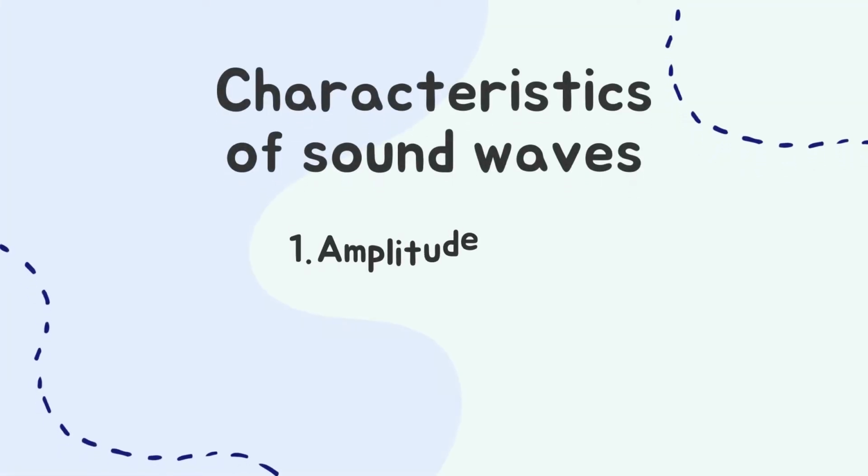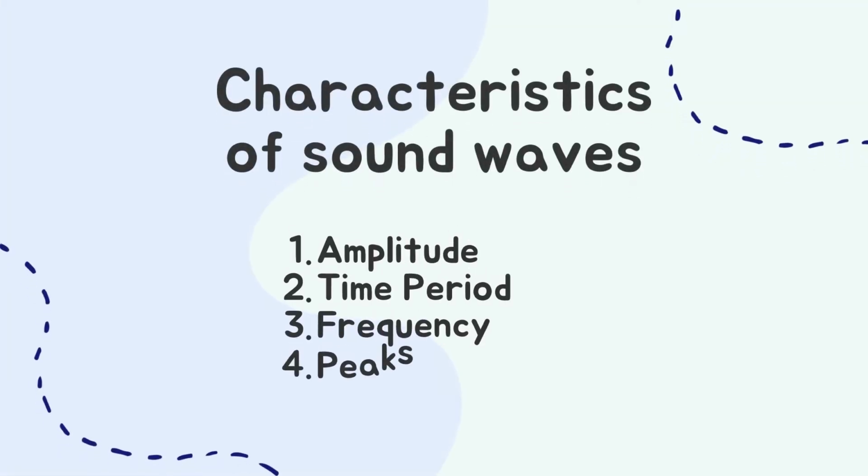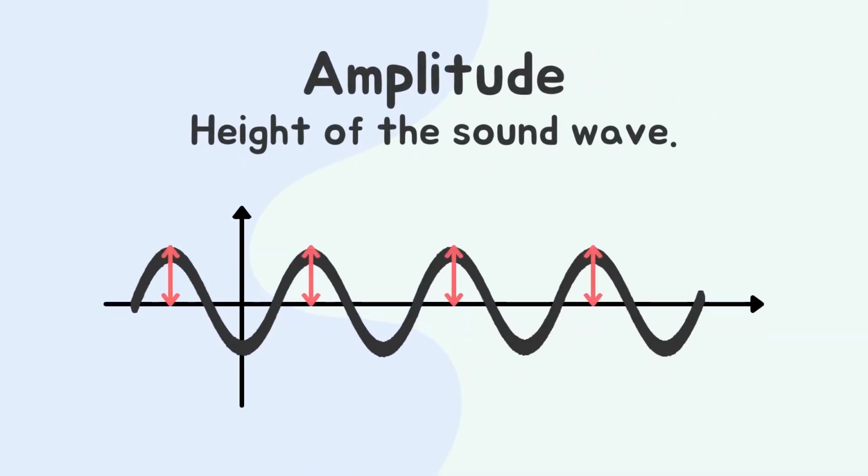Now let's talk about the characteristics of sound waves. There are many properties that can be used to describe a sound wave. The first one is amplitude. Amplitude refers to the height of the sound wave. The higher the amplitude, the higher the sound wave. The amplitude also directly corresponds to how loud the sound wave will be when it reaches our ears. The higher the amplitude, the louder the sound.